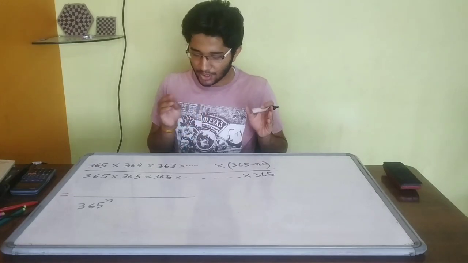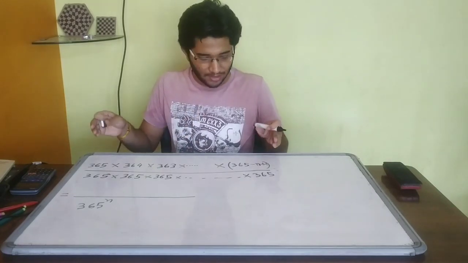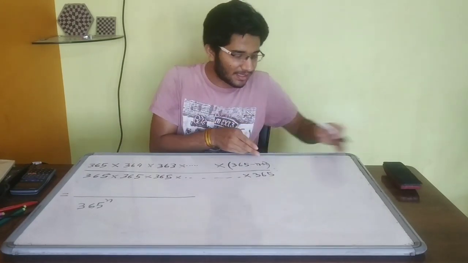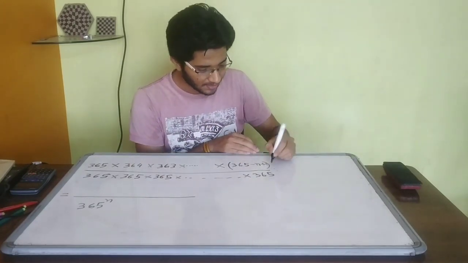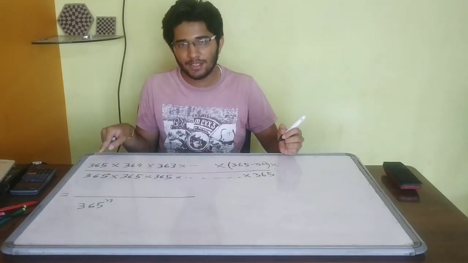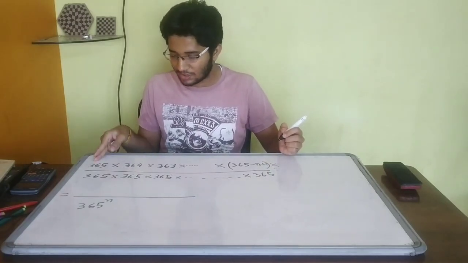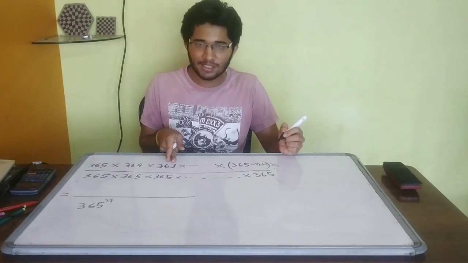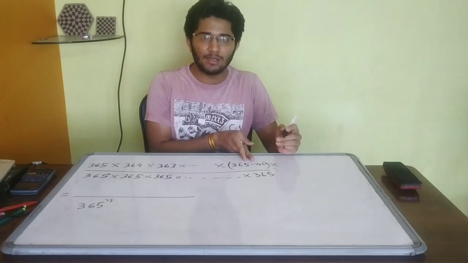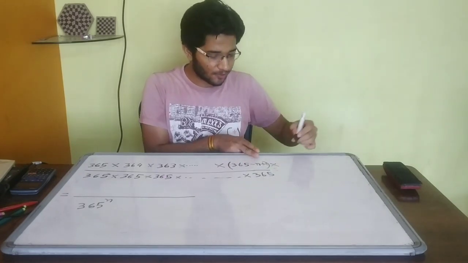There is no particular way that we can express this in short form, but we can extend this till 1. If you observe, every number from 365 is 1 less than the previous number. So 365, 364, 363, and this is continuing till this number. We can continue this till 1 also.